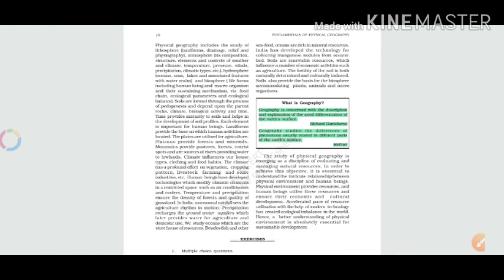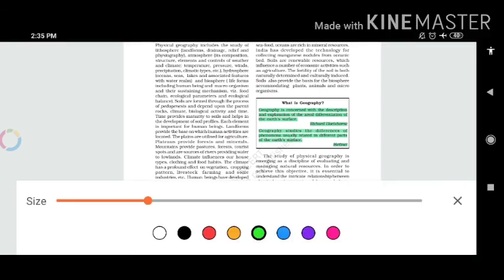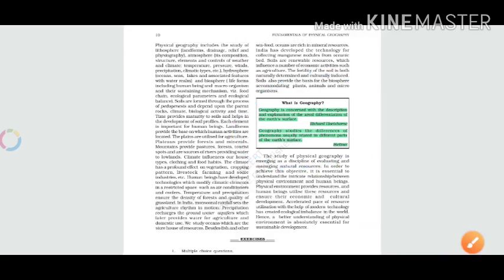At the last, we will discuss two definitions of what is geography. Geography is concerned with the description and explanation of the areal differentiation of the Earth's surface. As we all know, the Earth's surface is not even.